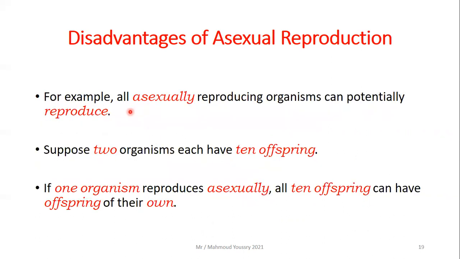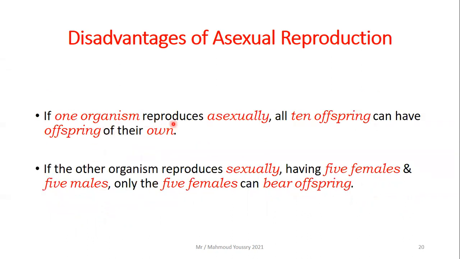For example, all asexually reproducing organisms can potentially reproduce. Suppose that two organisms each have 10 offspring. If one organism reproduces asexually, all 10 offspring can have offspring of their own. Each one of them can undergo asexual reproduction and give offspring of their own.